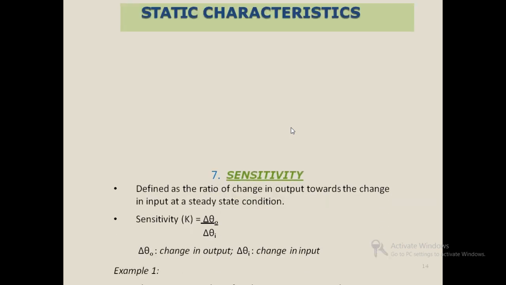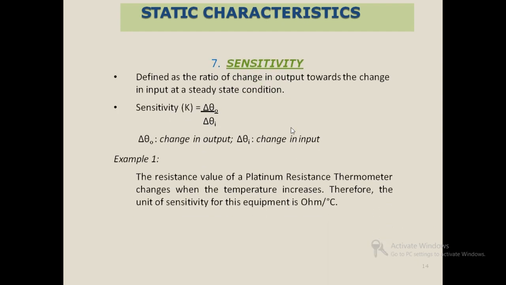Next one is sensitivity. It is defined as the ratio of change in output towards the change in input at a steady state condition. Sensitivity is denoted as K, that is equal to delta theta 0 by delta theta 1. So delta theta 0 is change in output, delta theta 1 is the change in input. For example, the resistance value of a platinum resistance thermometer changes when the temperature increases. Therefore, the unit of sensitivity for this equipment is ohm per degree Celsius.